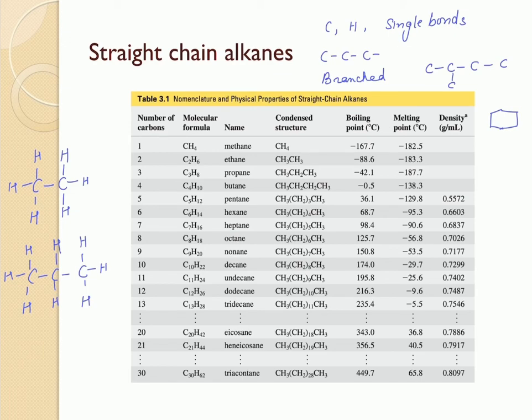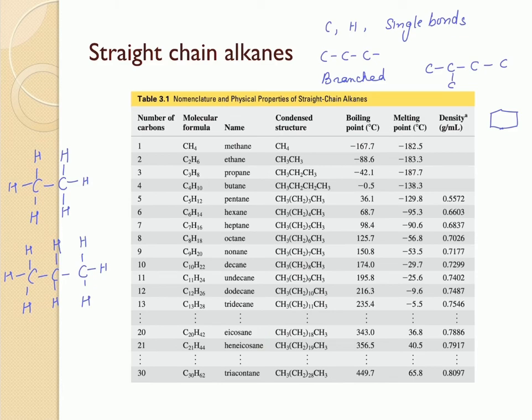If there is an alkane that has only one carbon, it has to start with meth. If there are two carbons, it should start with eth, and all of these need to end with ane, right? So you can see that all of these are alkanes and these are ending with ane. And depending upon the number of carbons, you're going to use prefixes such as meth, eth, prop, but, and so on. Now the family of alkanes here in the table is called a homologous series.